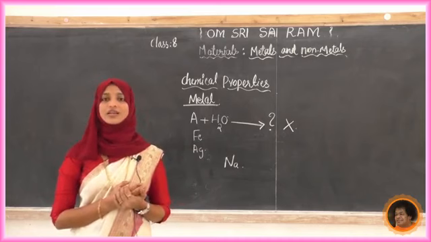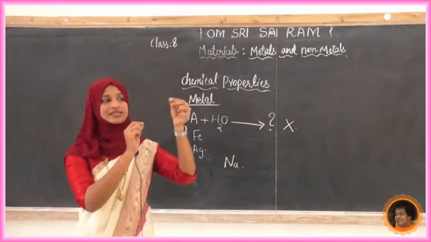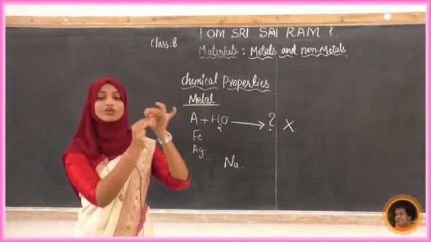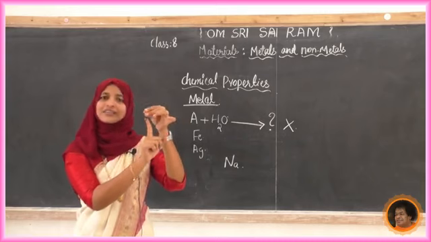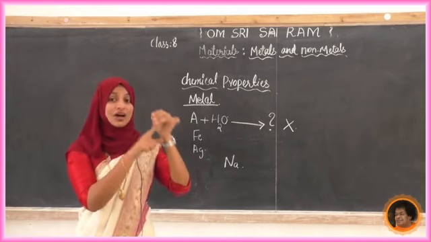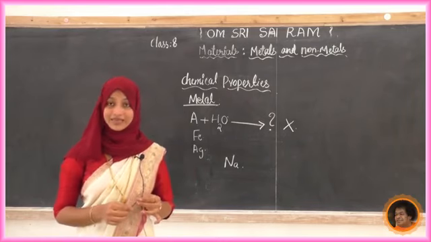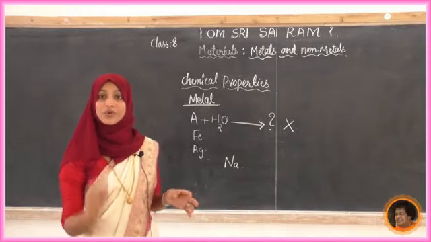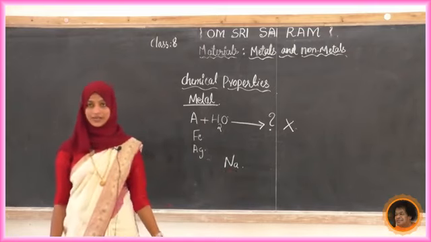If it is iron, and you try to cut it, it won't cut, because it is a very hard metal, as we came to know in last class. But sodium is a soft metal. What is the symbol of that one? Yes, capital N and small a, Na, sodium.